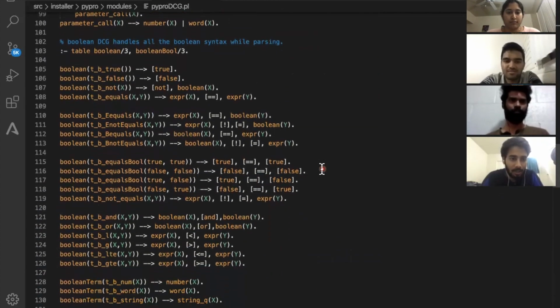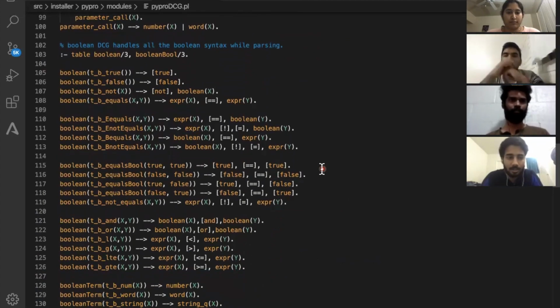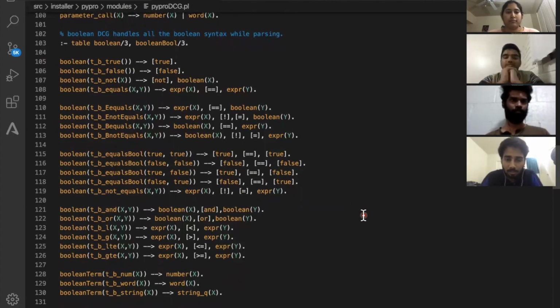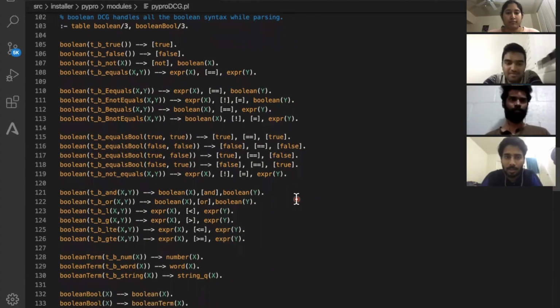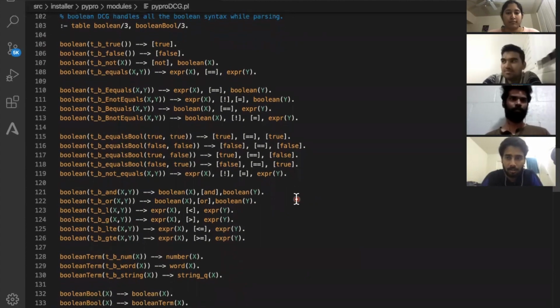Similar to that, for Boolean conditions, to identify each and every Boolean condition, we have a different parse tree node here. So it can be a combination of expression or Boolean types like true, false, or it also has and, or statements included. I mean, and, or keywords are used in the Boolean conditions.